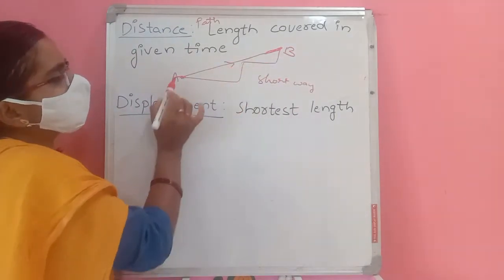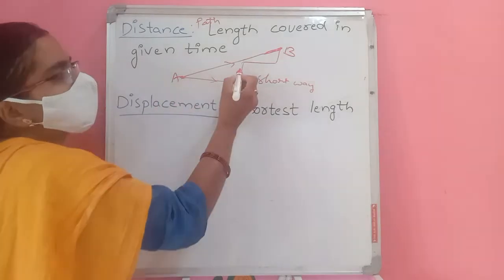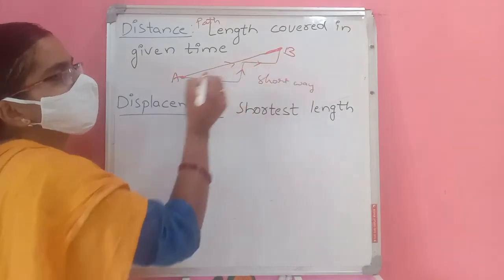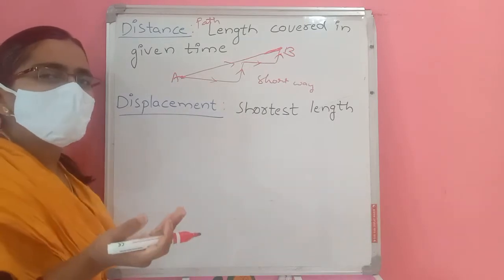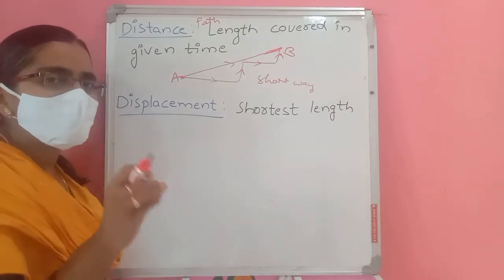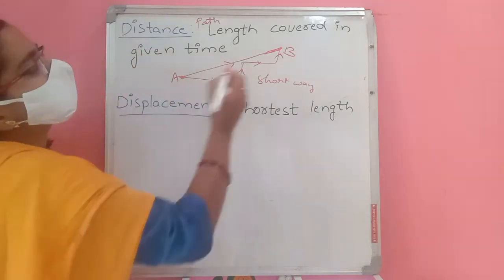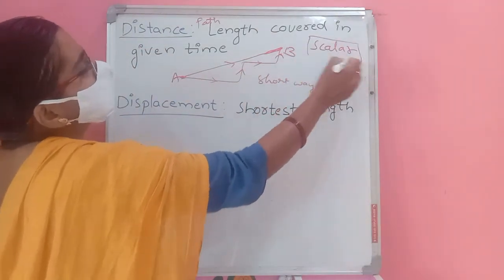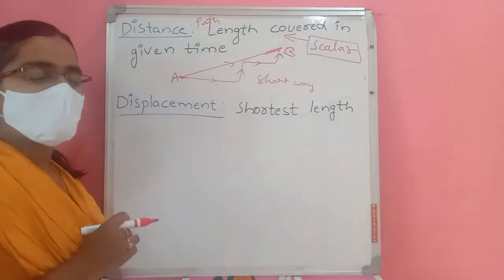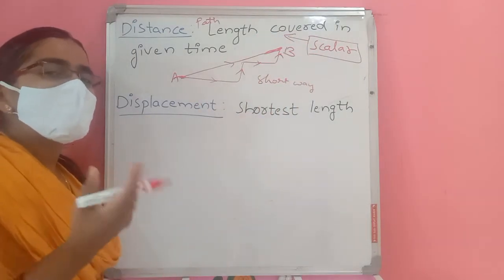Distance means we are going in one direction, then changing the direction, and changing it again. So distance doesn't have a specific direction. That's why distance is a scalar quantity. This is very important. Distance is a scalar quantity, meaning it has no direction.